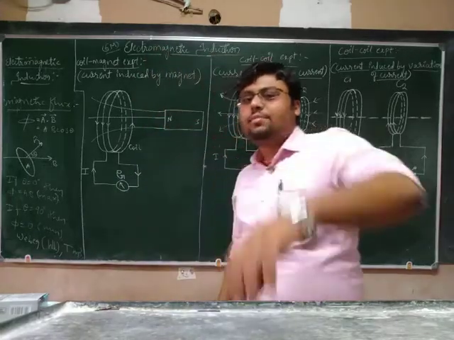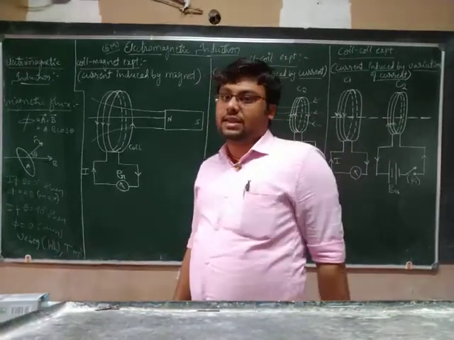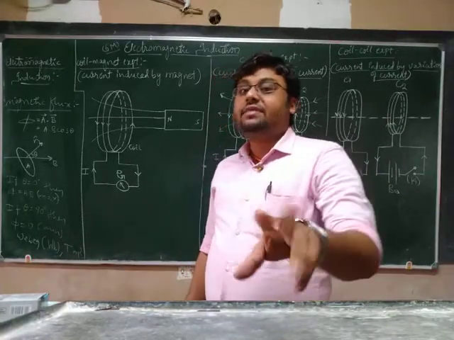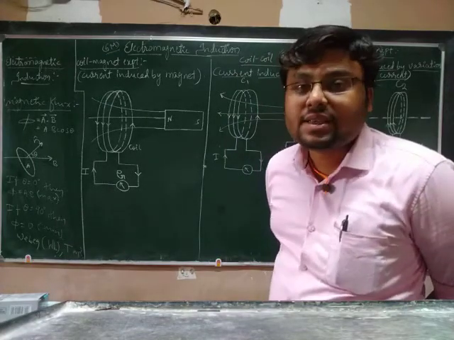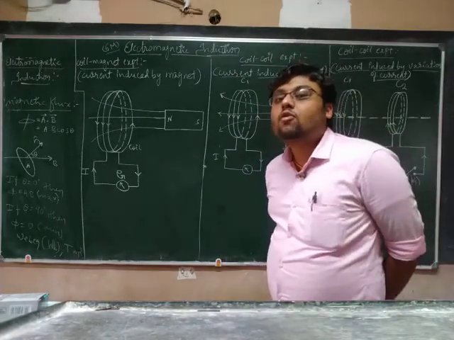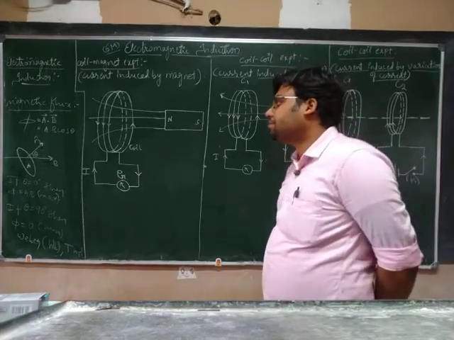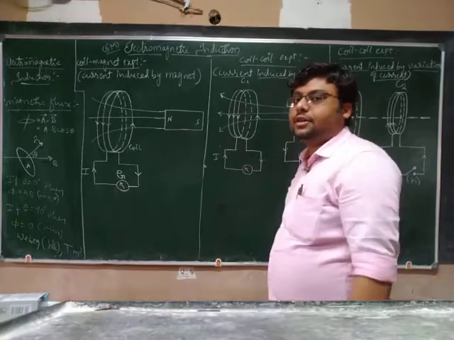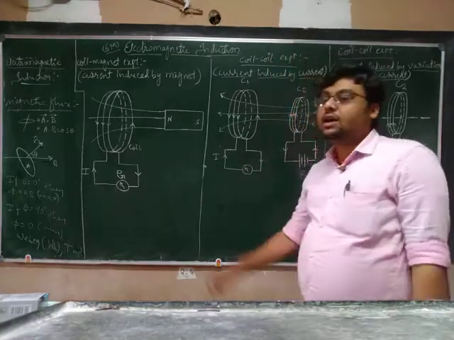But if you go to the magnetic flux density, then that magnetic flux density is a vector. Magnetic flux density means the magnetic flux per unit area, right? Then that is the vector quantity. But simply the magnetic flux is scalar, remember.